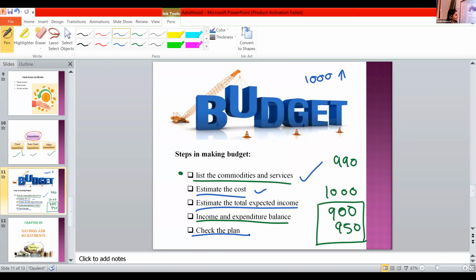So what do you mean by controlling, Sana? Controlling the expenditure and income. Good. Anything else, Meghna?